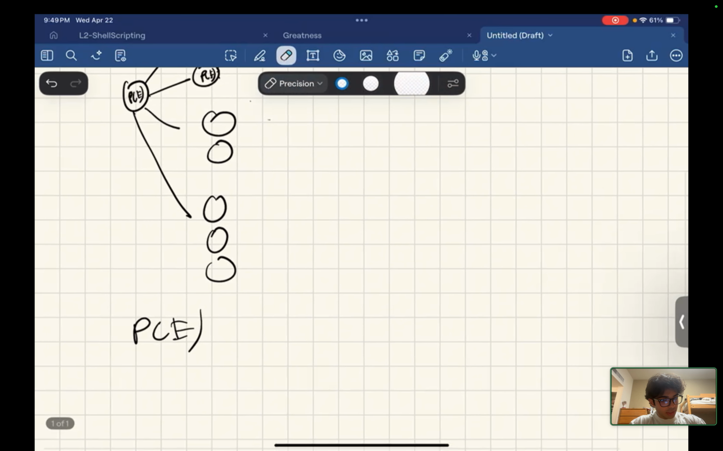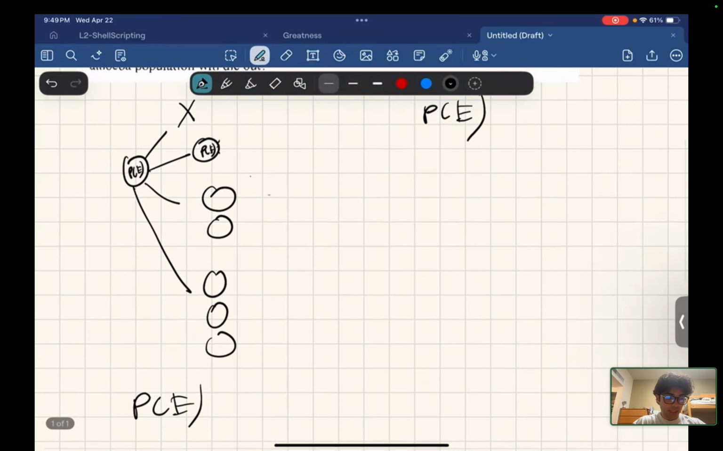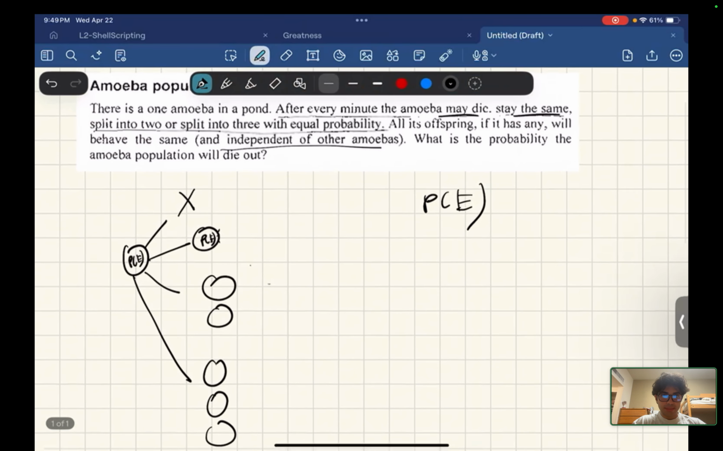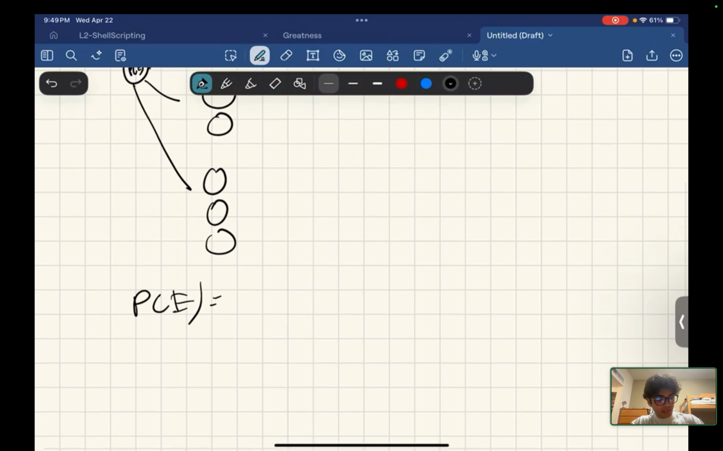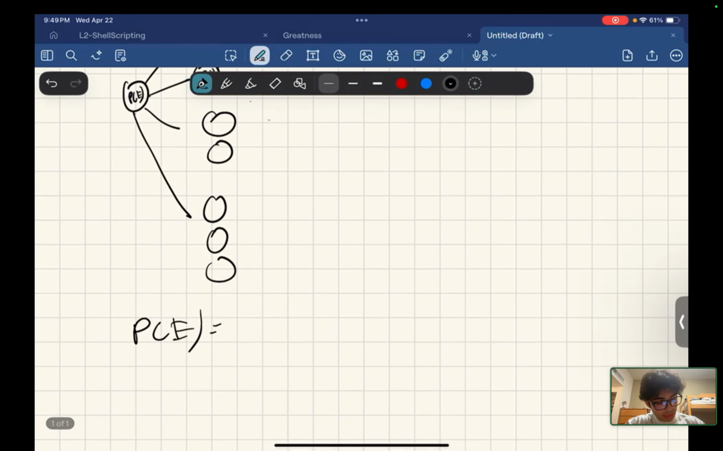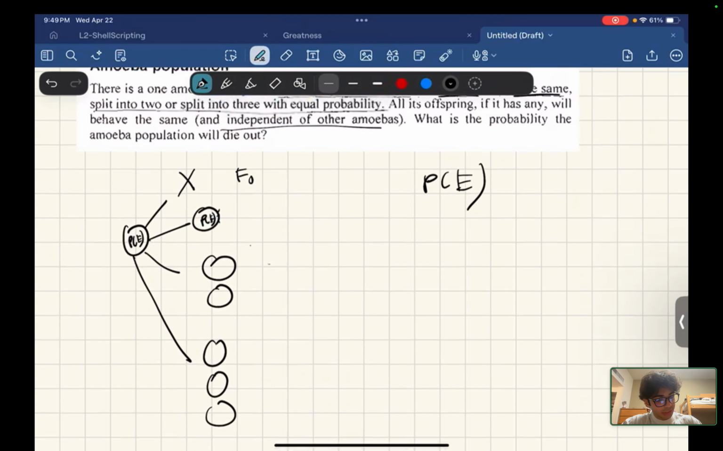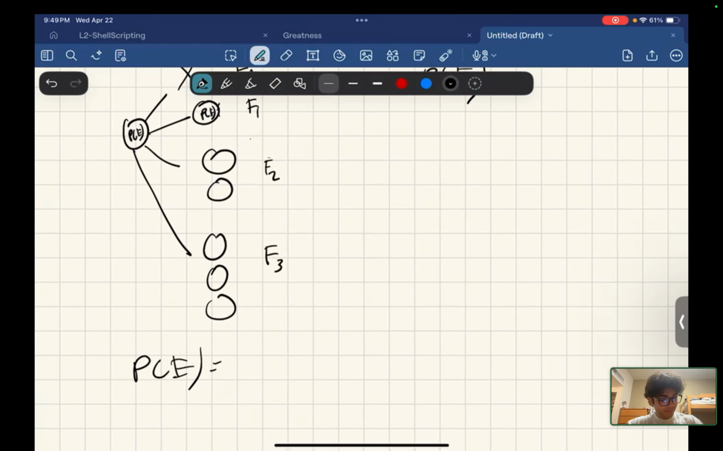Well, there's the chance that this amoeba dies out fully. The root amoeba fully dies out, and therefore them all dying out is probability of E. And so there's a 1/4 chance. Let's start off by giving them variable names. The event that the amoeba dies out, we can call F0. The event that it stays the same, we can call F1. The event that it doubles, we can call F2. And the event that it triples, we can call F3.